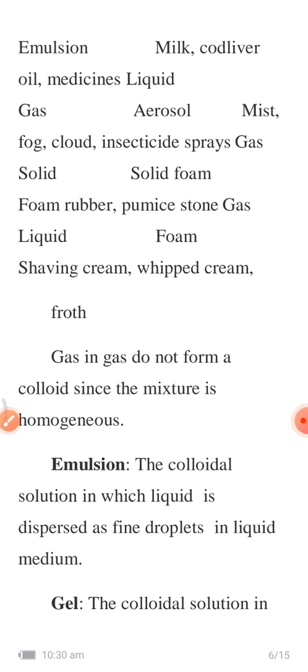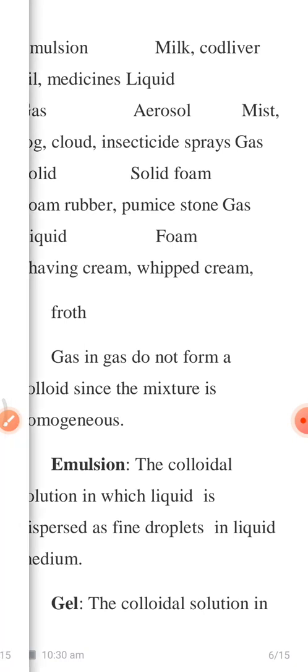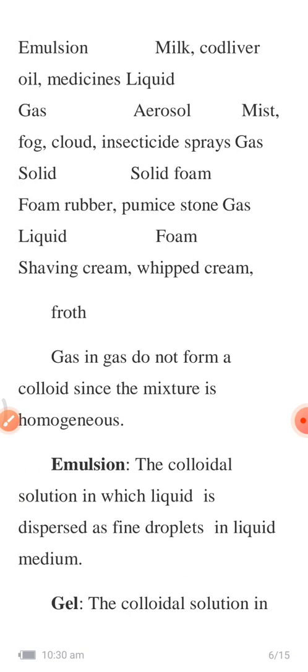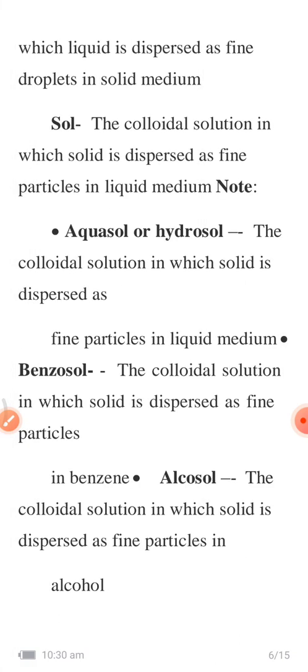Next one, emulsion. Emulsion is nothing but the colloidal solution in which liquid is the dispersed phase as well as liquid is the dispersion medium. Gel, the colloidal solution in which liquid will be dispersed as fine droplets in the solid medium.